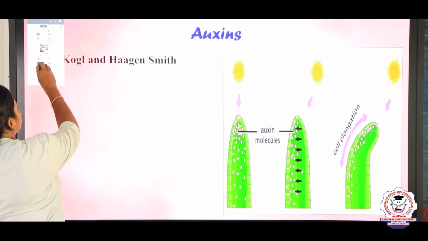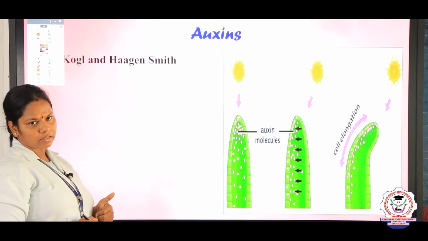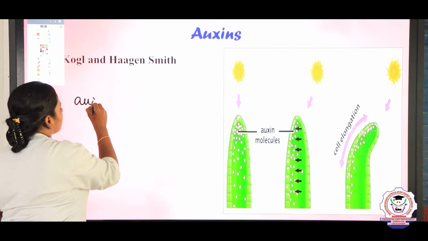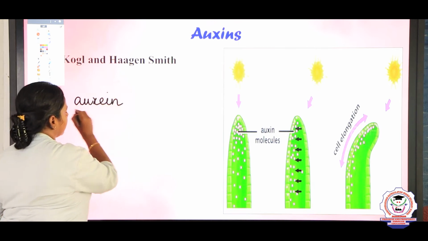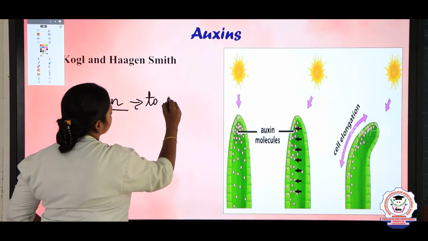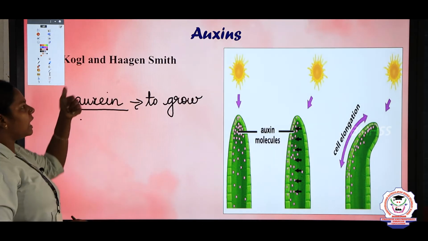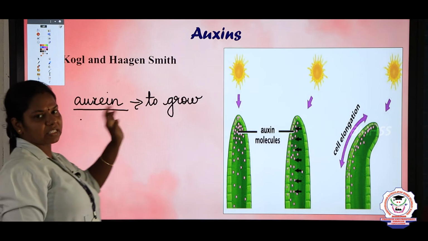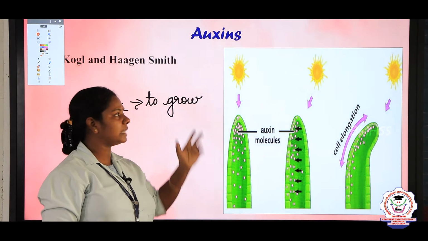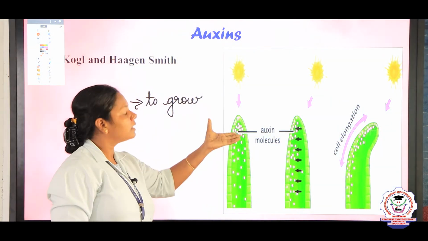Now we shall see about the auxins. The word auxin is derived from the Greek word auxine, which means to grow. Kohl and Hagen Smith were the first persons to discover auxin, and they found that auxins are responsible for growth.